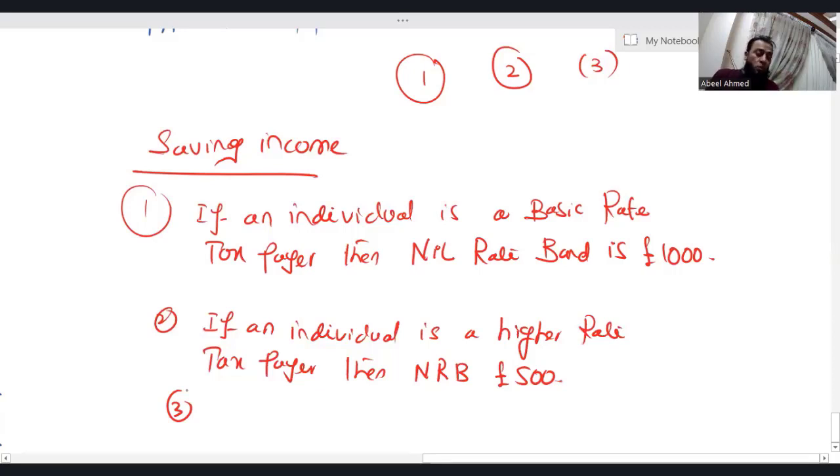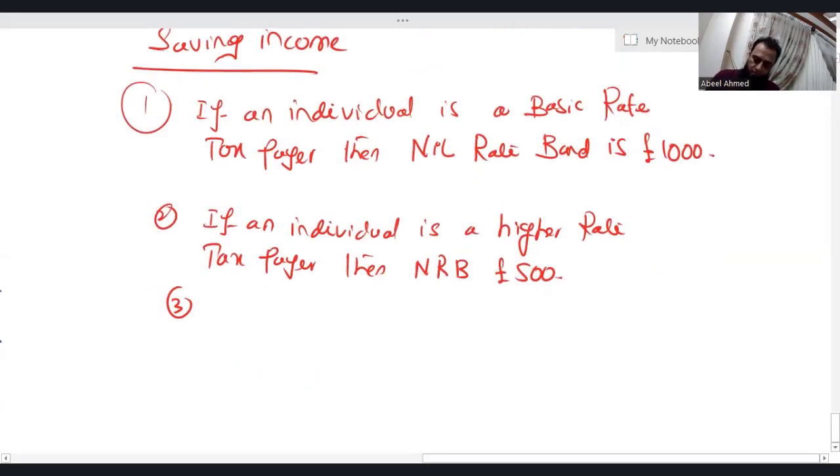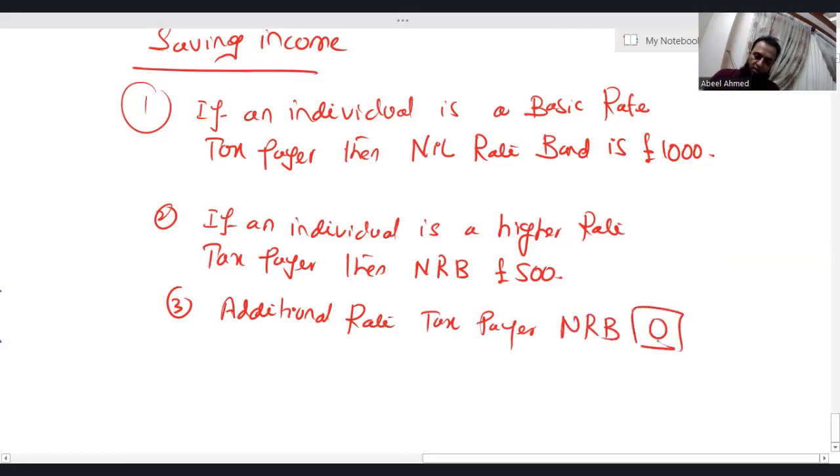Repeat, if someone is an additional rate taxpayer, rich man obviously, then HMRC, the UK tax authority, says, no, you will not be getting any nil rate band. So if an individual is an additional rate taxpayer, the nil rate band is 0. There's no nil rate band.